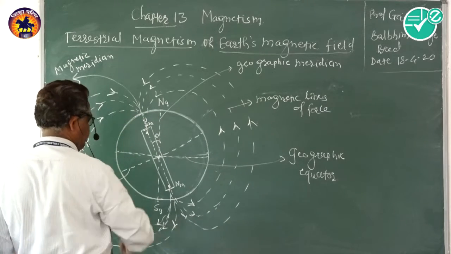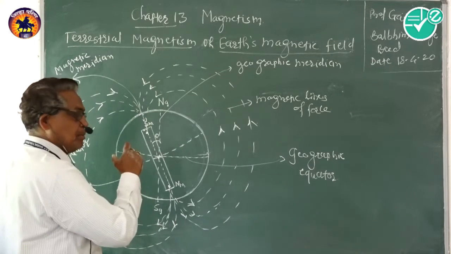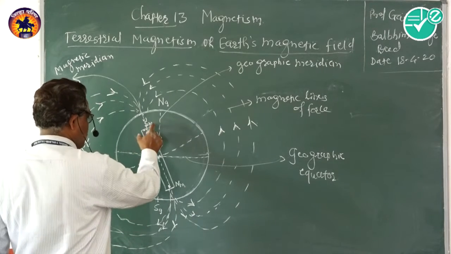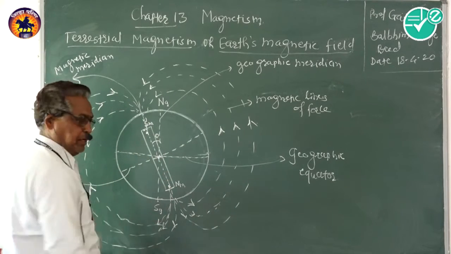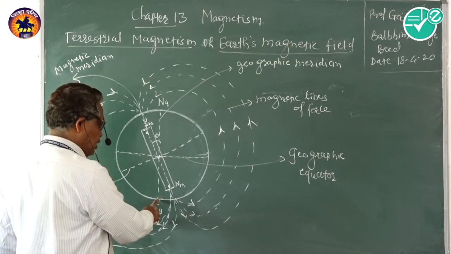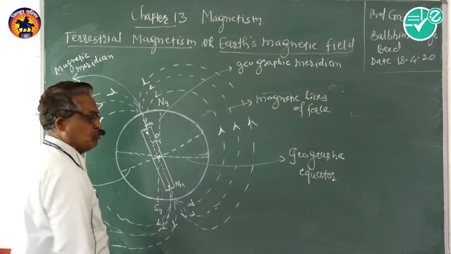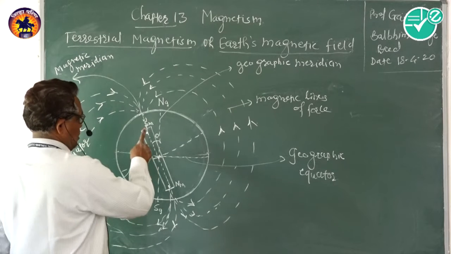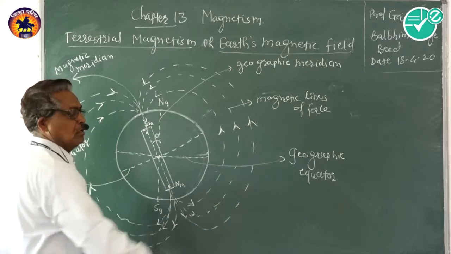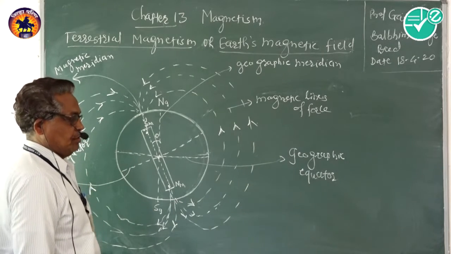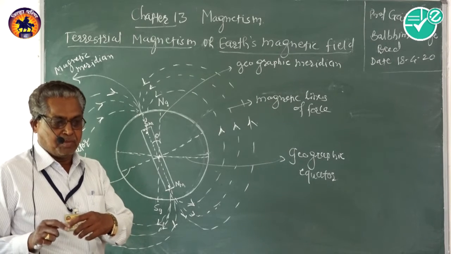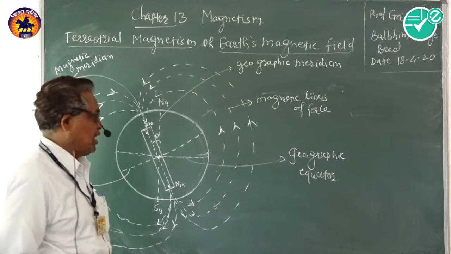This is the earth, and at the center of the earth, inside the earth, there is a huge, very large magnet. The north pole of that magnet is pointed towards geographic south, and the south pole of that magnet is near geographic north. And that's why when a magnet is suspended in a horizontal plane, it remains in a north-south direction.